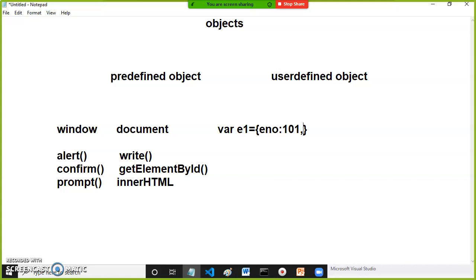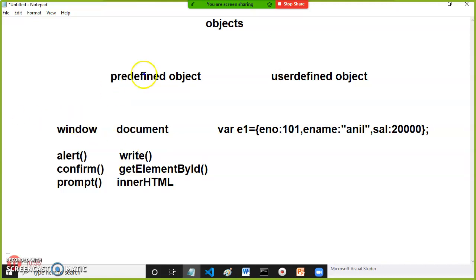enumber colon 101. Similarly, here I will give ename colon some name, I will give Anil. Similarly, I will give some salary. Is it clear? This is the JSON format actually. This is a JavaScript object actually. Is it clear? This is your object.